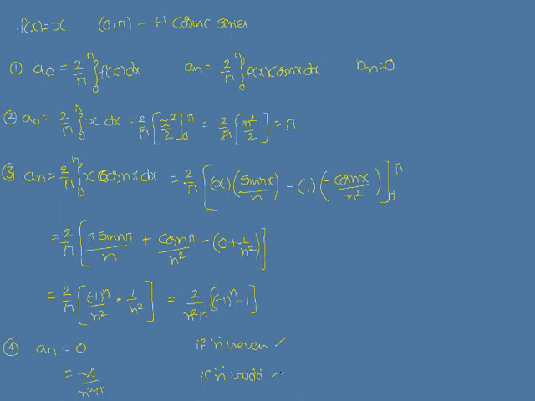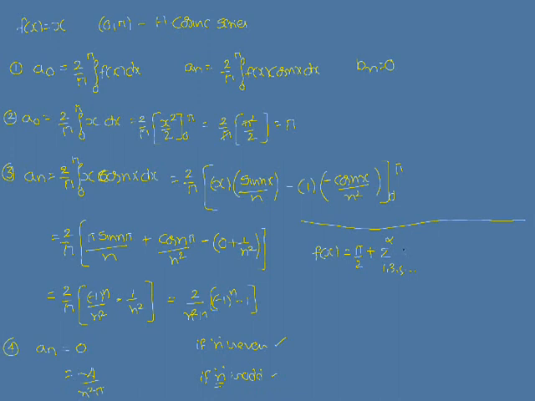Therefore the Fourier series f of x is equal to a naught by 2, where a naught is equal to pi, so pi by 2, plus sigma. The a n values exist for n odd only, therefore you consider n is equal to 1, 3, 5 and so on up to infinity.